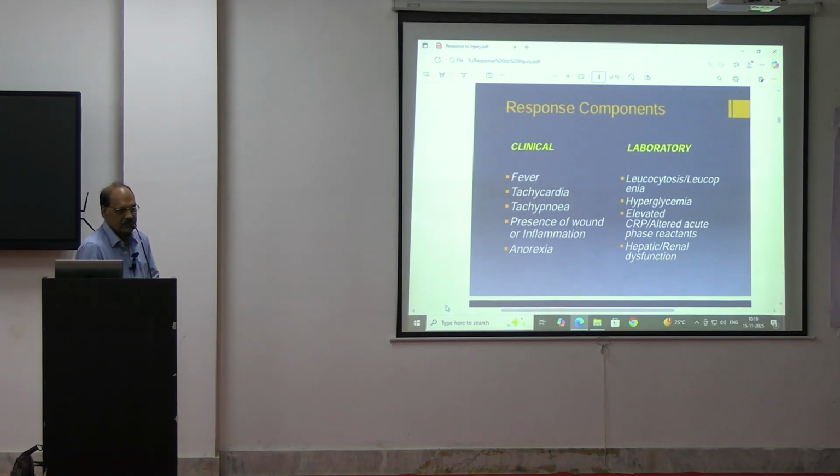Tachypnea will be there. Tachypnea means the respiratory rate is increased. Usually the respiratory rate is up to 16 per minute, but in any injury, tachypnea can occur. Then presence of wound or inflammation will be there in those tissues. Then anorexia. What is anorexia? Loss of appetite. The patient may not feel like eating. So anorexia is another clinical feature that can be present after injury.